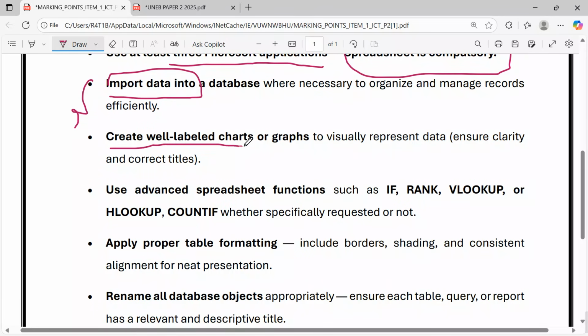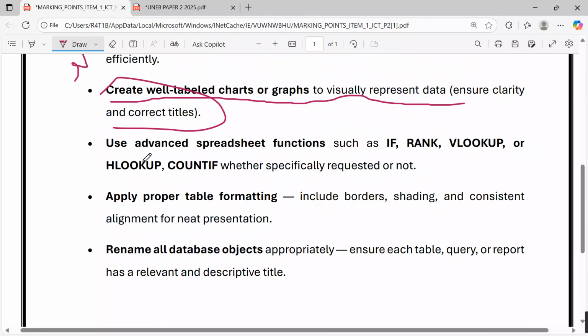Create a well-labeled chart or graphs to visually represent data. Ensure clarity and correct titles. Even if they're not going to ask that, please compose a chart. As a candidate yearning to get an A, please go on and compose a chart there. Then I want to see the use of advanced spreadsheet functions such as the SUM, the RANK, the VLOOKUP, or the HLOOKUP, COUNTIF, whether specifically requested or not.